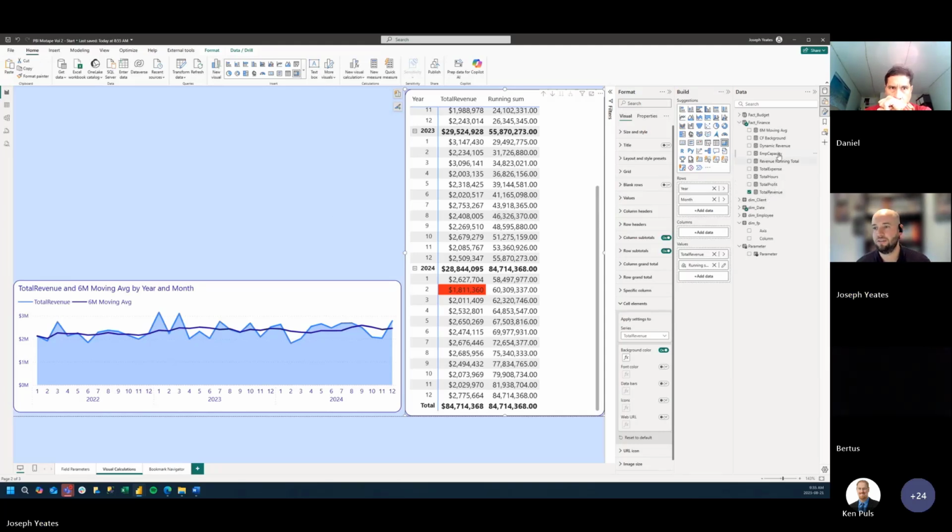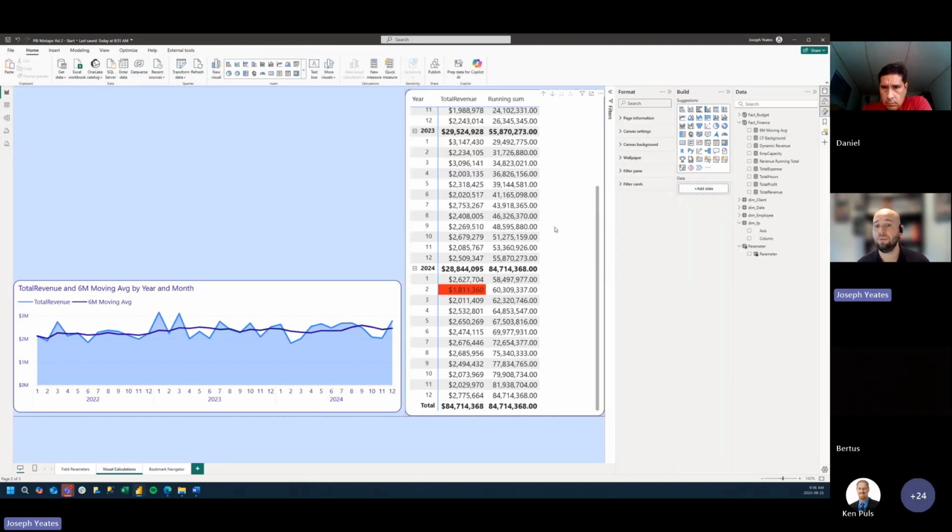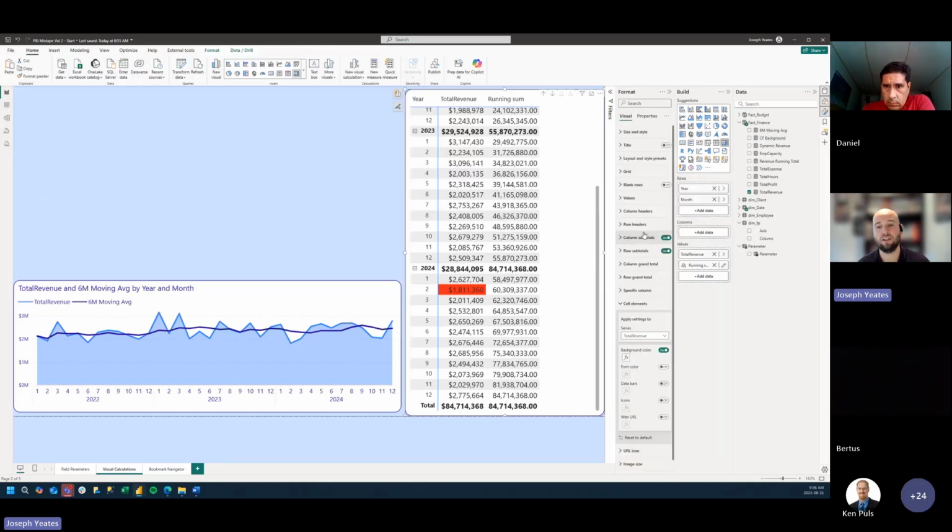So this is okay, it's not too bad, but this is quite a complicated DAX measure, because we essentially need to replicate in our measure the exact context in our visual, and then we need to define our rules down here and return it, and then we need to toggle and do stuff. But we can actually do this exact same thing using a visual calculation.